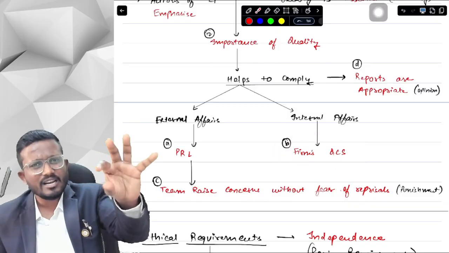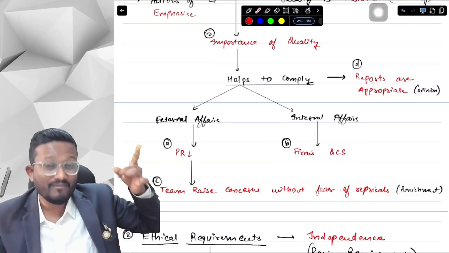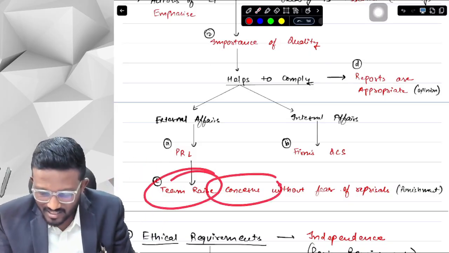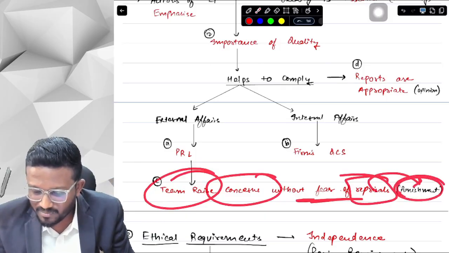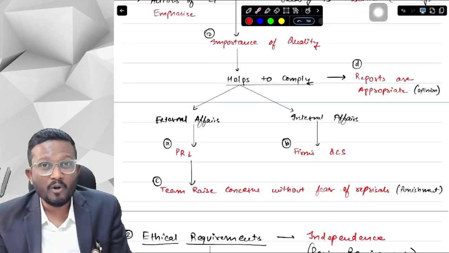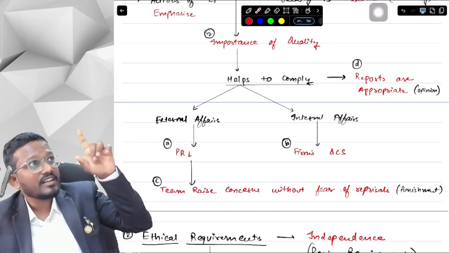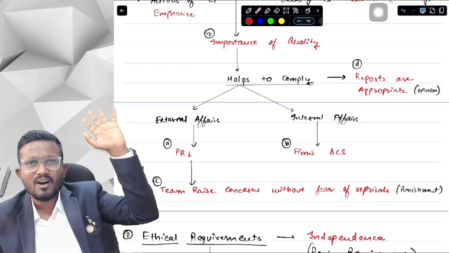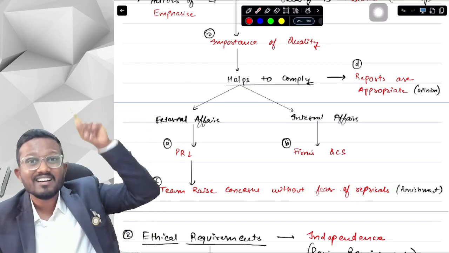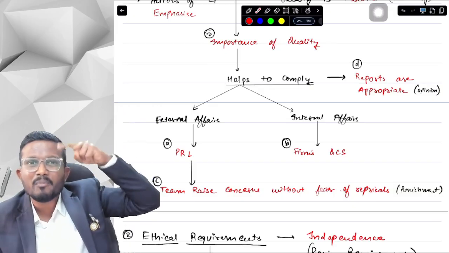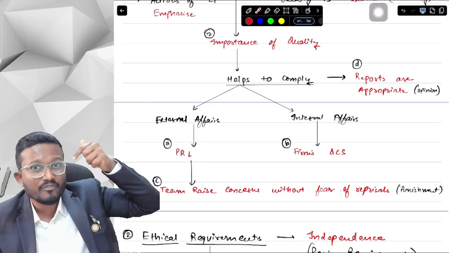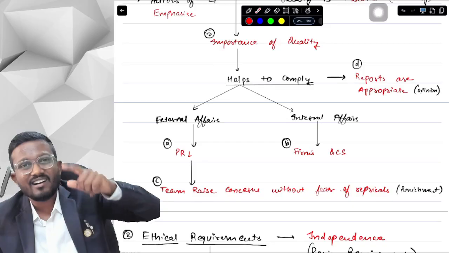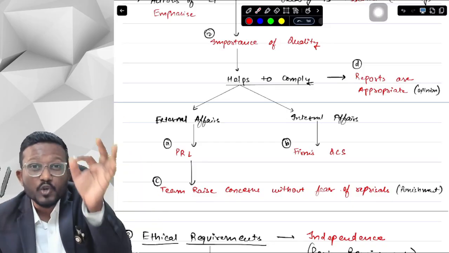Now internal affairs, okay, if we are not complying, then we can do some adjustment. But if we are not complying with the PRL requirement, then there is a concern. So our team has the ability to raise concerns without fear of reprisals. What is reprisal, sir? It is punishment. So basically, I am an article assistant, okay? I know that the senior is just doing his work casually. He's not working properly, and he's just doing the audit casually. I know everything about that, but I'm just afraid of informing the manager, because if I inform the manager and the manager confronts my senior, then the senior will give me more work, and will just punish me for complaining about him to the manager. So here, that should not be the case in your firm.